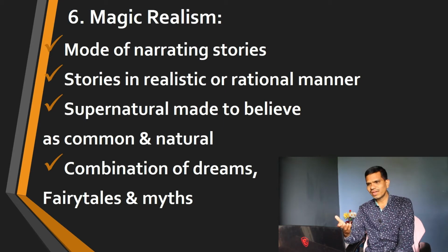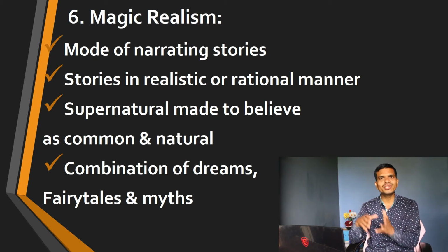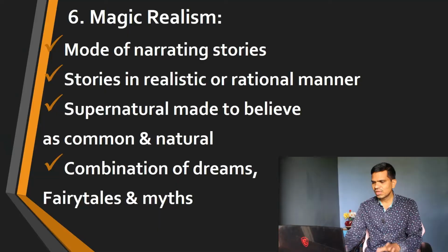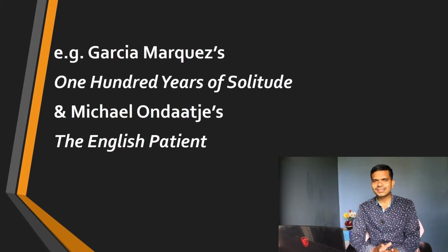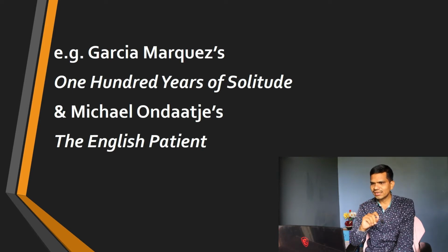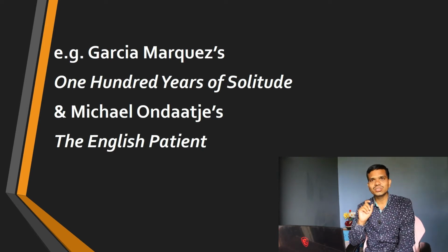And here we find the supernatural is made to believe as common and natural. Most of the time supernatural elements are introduced, and readers think these elements are real. They are presented in a manner that they seem real. So this is a very basic feature of magic realism. And friends, here we have examples of magic realism: Garcia Marquez's One Hundred Years of Solitude and Michael Ondaatje's The English Patient.